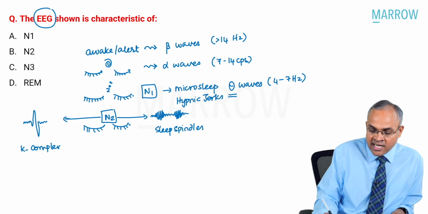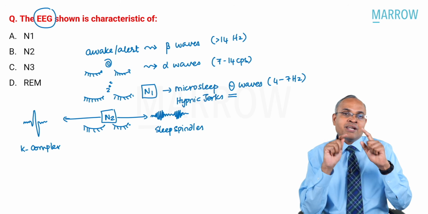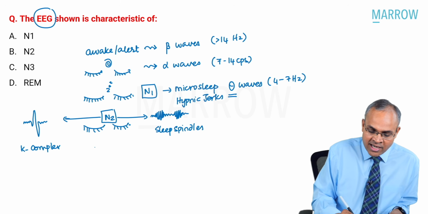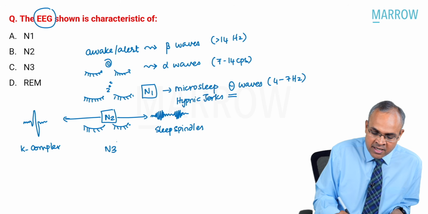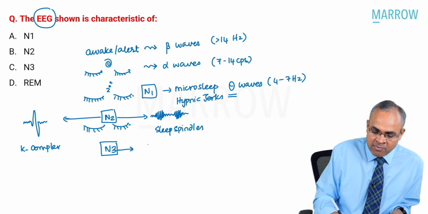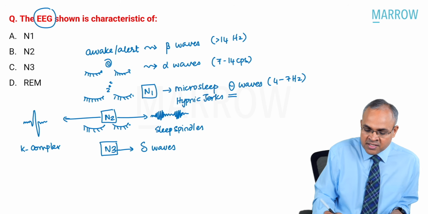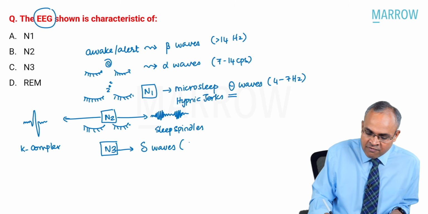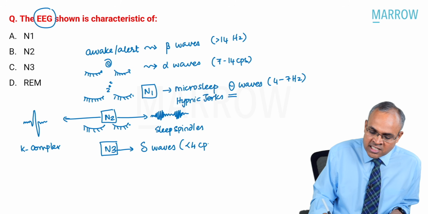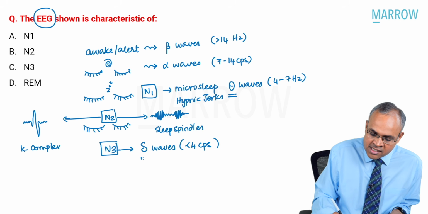That's how you identify N2 by EEG. How do you identify the N3 stage of sleep? N3 is identified by the appearance of delta waves, which are waves less than 4 cycles per second. These are also called slow waves.